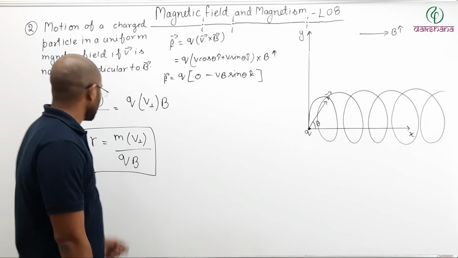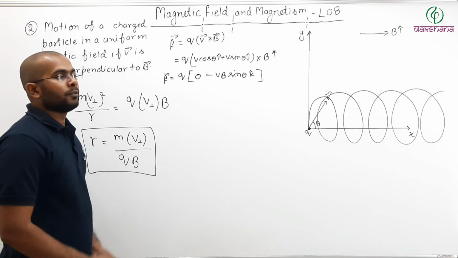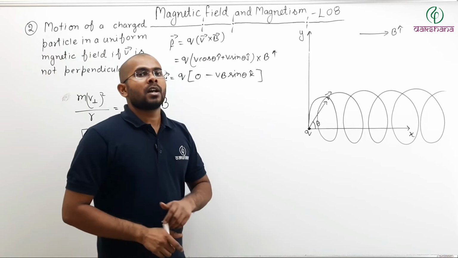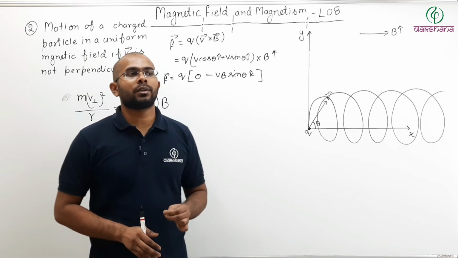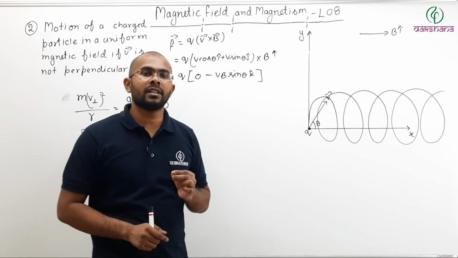So in this case, what is v perpendicular? V perpendicular is the component of your velocity perpendicular to the direction of the magnetic field.